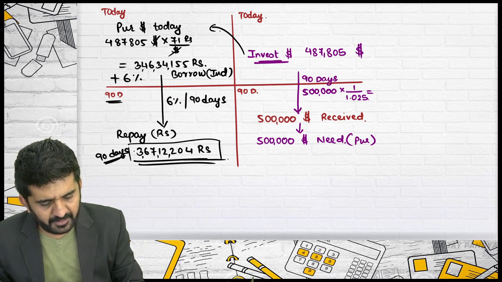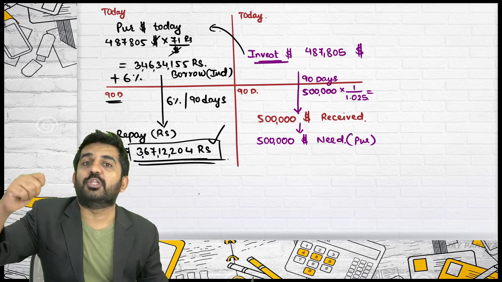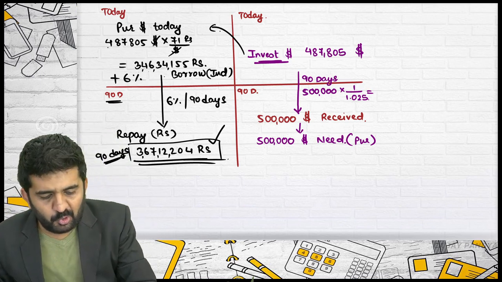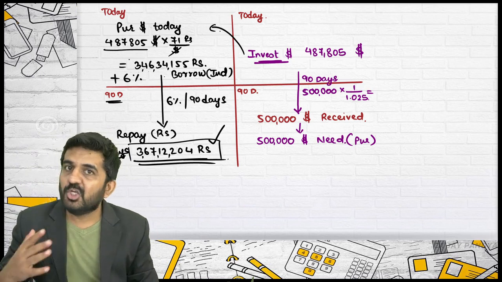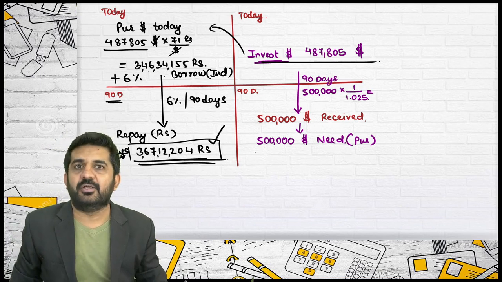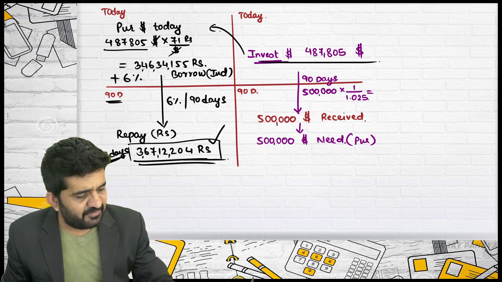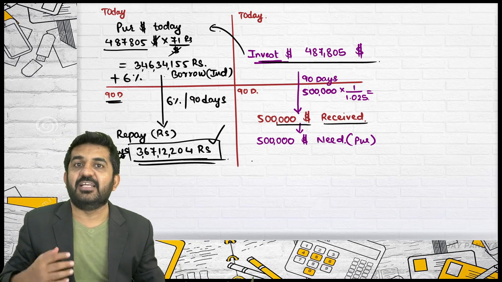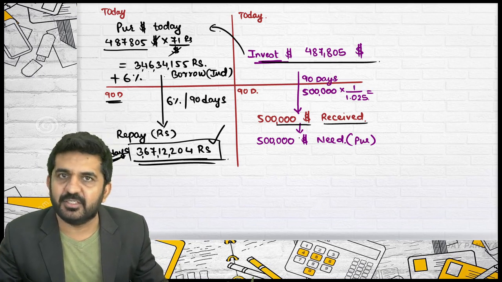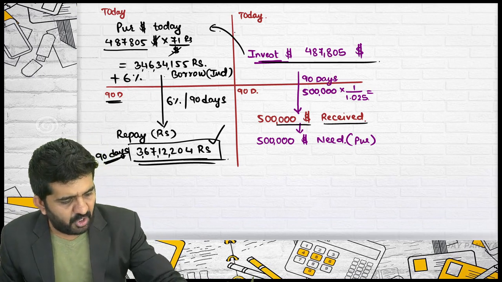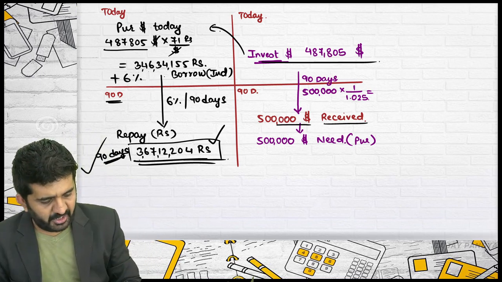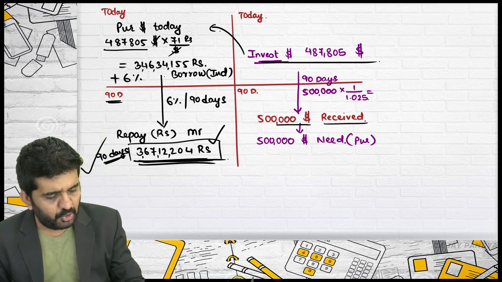Believe me, this is the only cash flow that will be happening. You have borrowed a loan, and with this borrowed loan you purchase this many dollars. So this many dollars will be in my pocket. No, you have invested this dollar, so I will be receiving $5 lakh after 90 days. No, because I need to pay this $5 lakh to my supplier. So this all will be set off. What will be happening is only this.